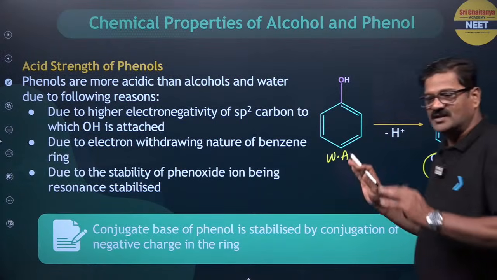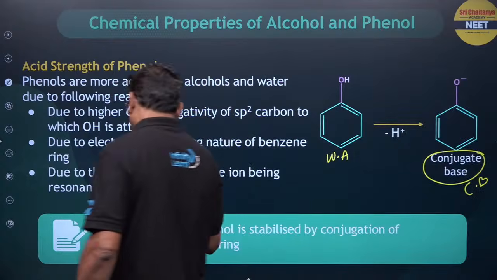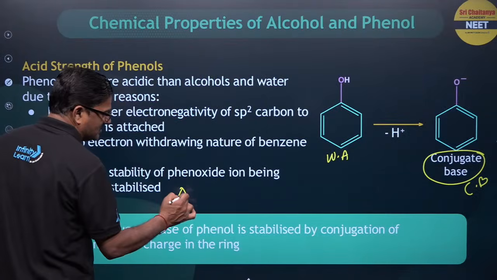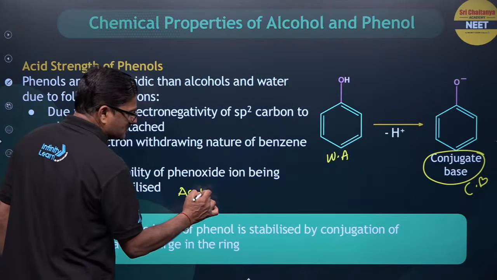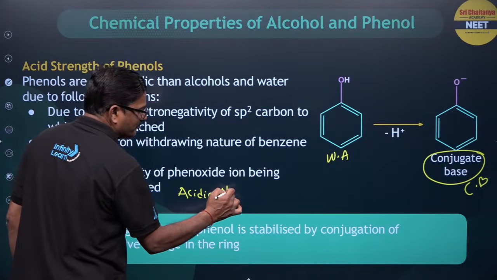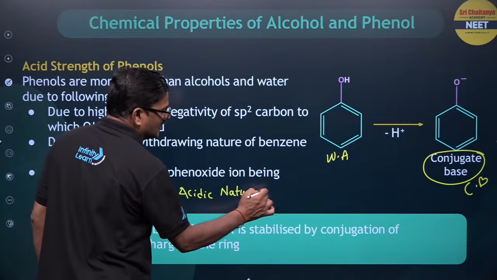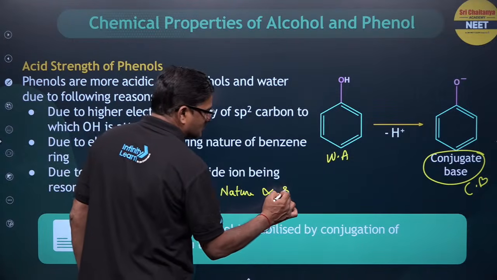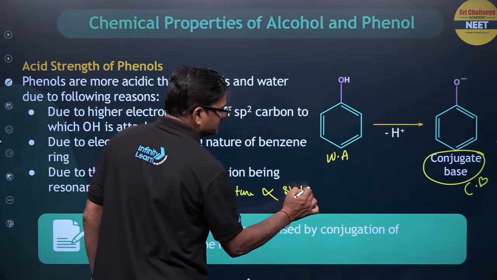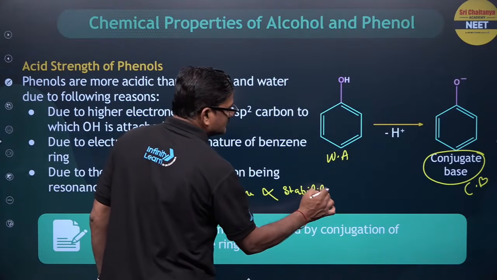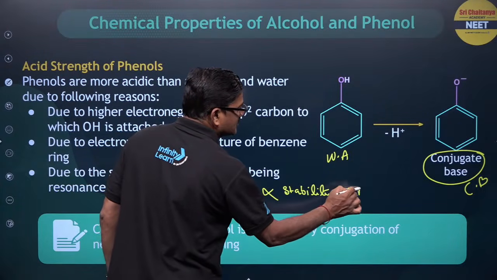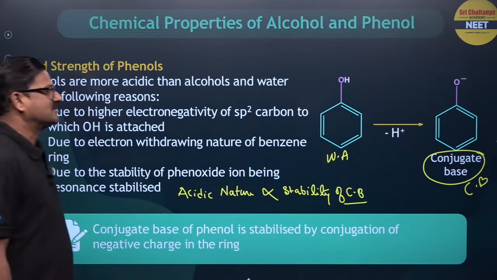In any case, a fundamental rule in chemistry: acidic nature is directly proportional to the stability of the conjugate base.